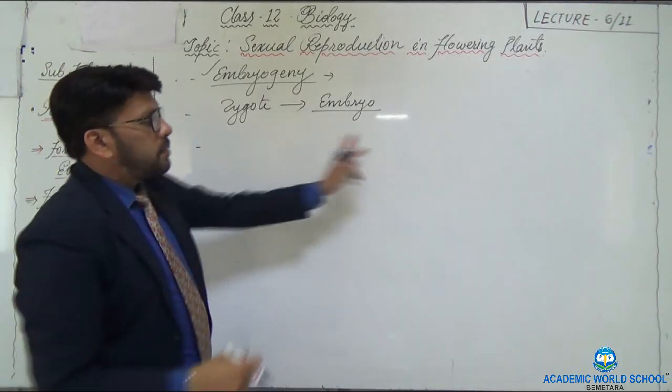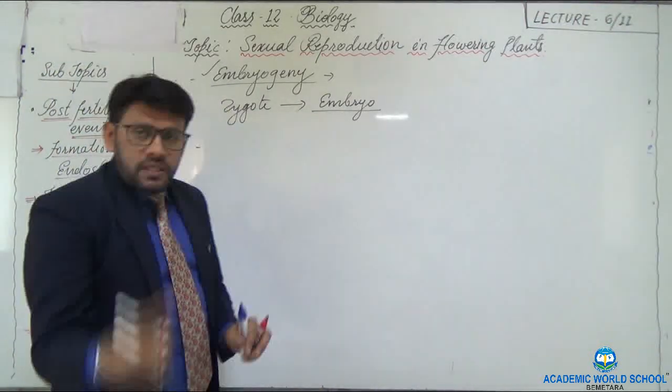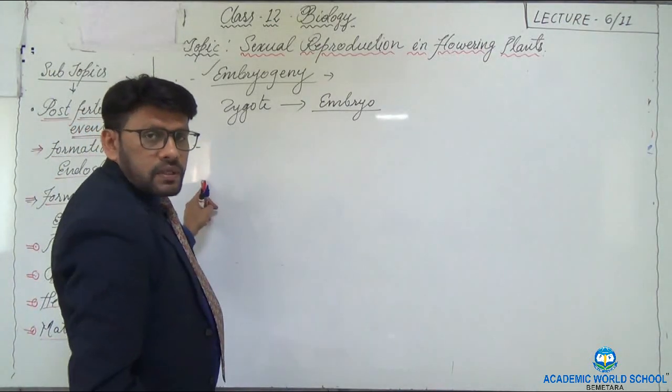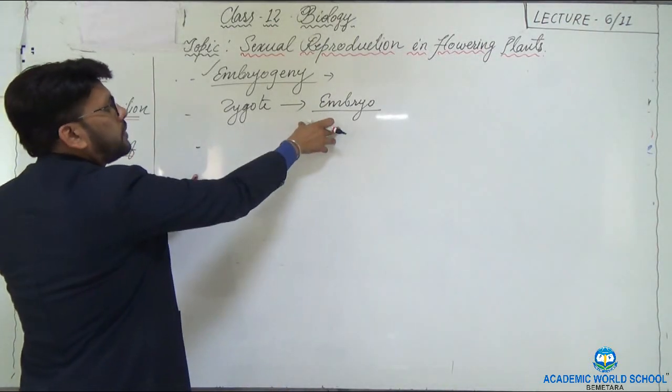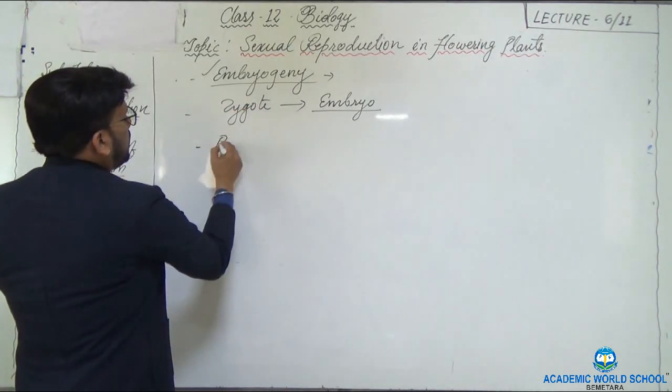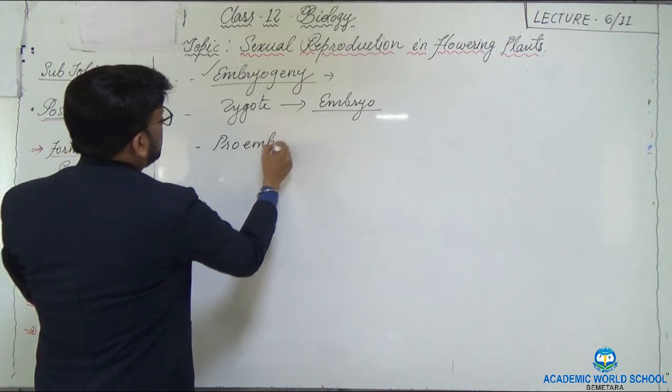So before I begin with the process, let me tell you the different stages of development of these embryo from the zygote. The initial stage is called the pro-embryo.